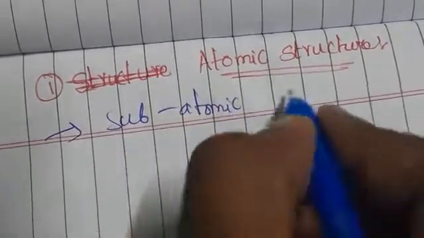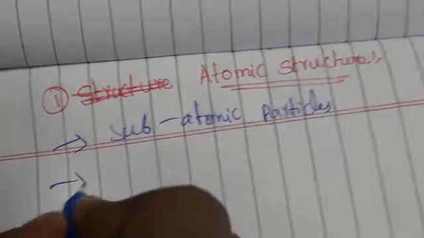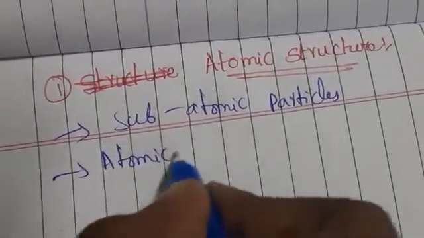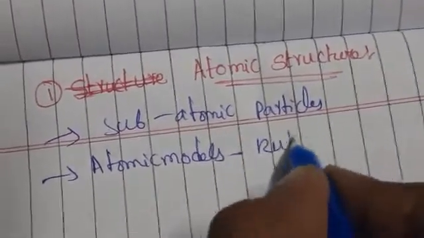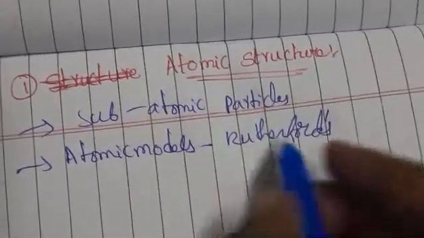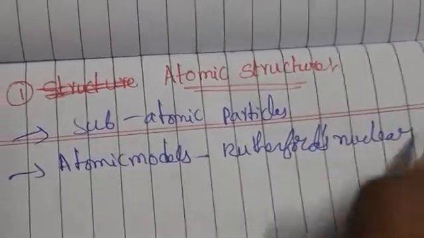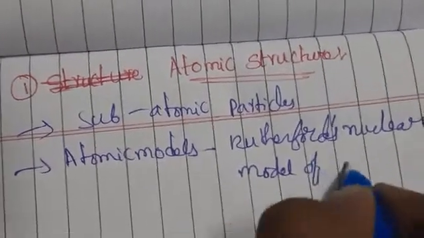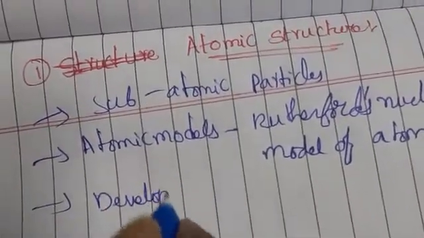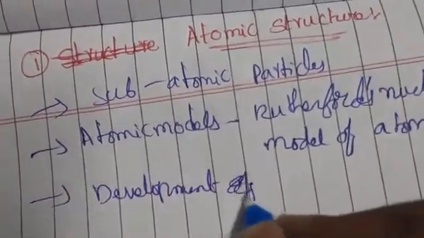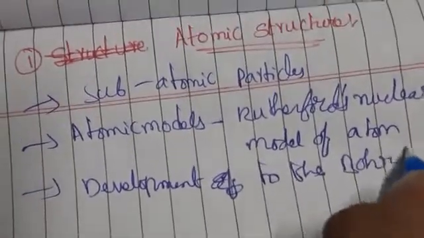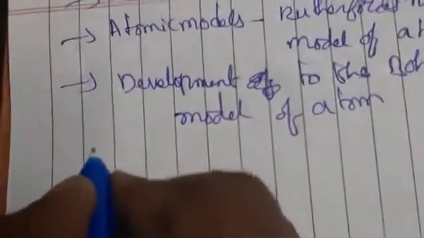First of all, subatomic particles, and second, atomic models: the Rutherford model, Rutherford's nuclear model of the atom, and next, development of the Bohr's model of the atom, Bohr's model of the atom, and next, towards the quantum mechanical model of the atom.